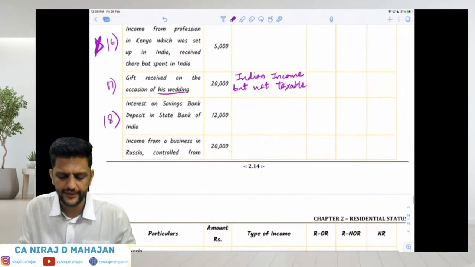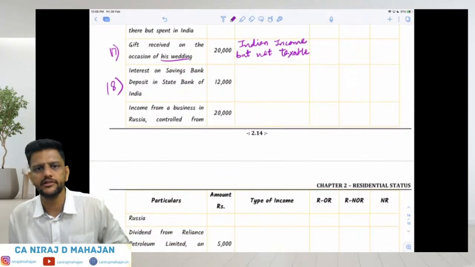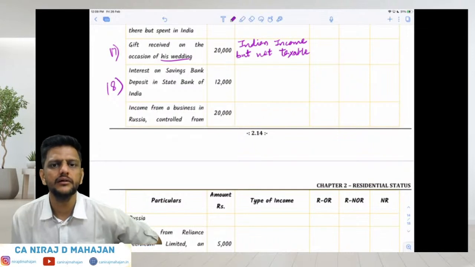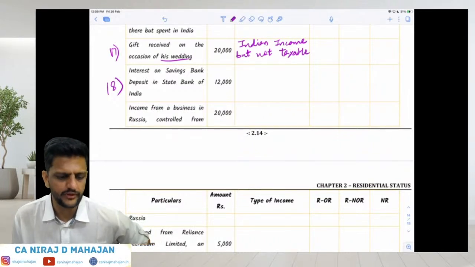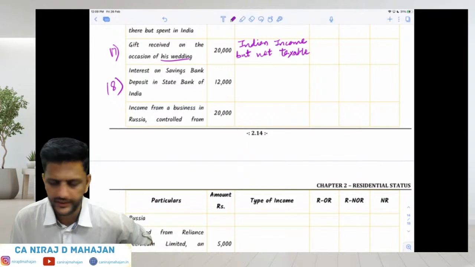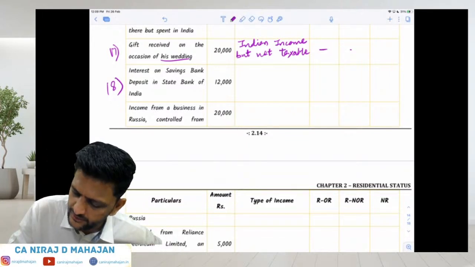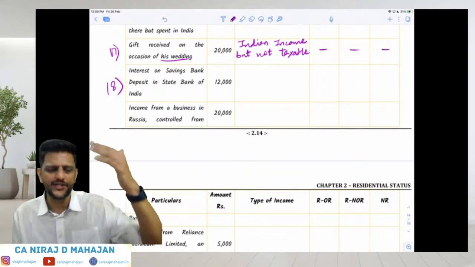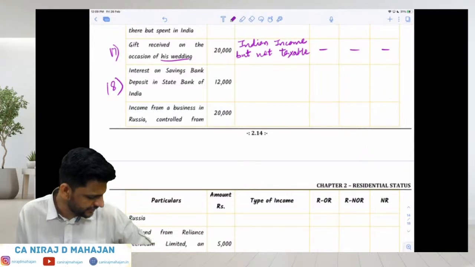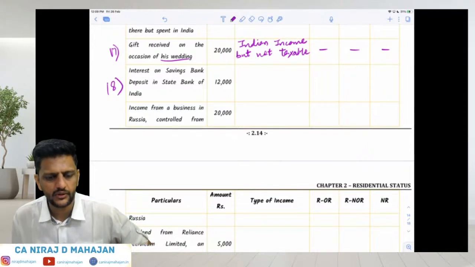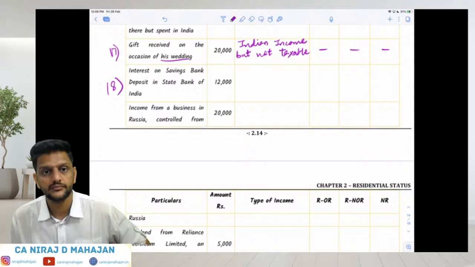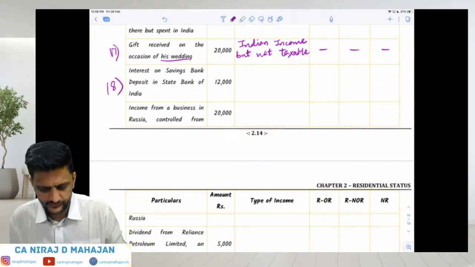For wedding, it is not taxable, since the amount is very small, less than 50,000, as well as it is on the occasion of wedding. Nil, nil, and nil. Clear? All these things we will learn in the later chapters. We have income from other sources, over there we will learn that. All right. Fine.